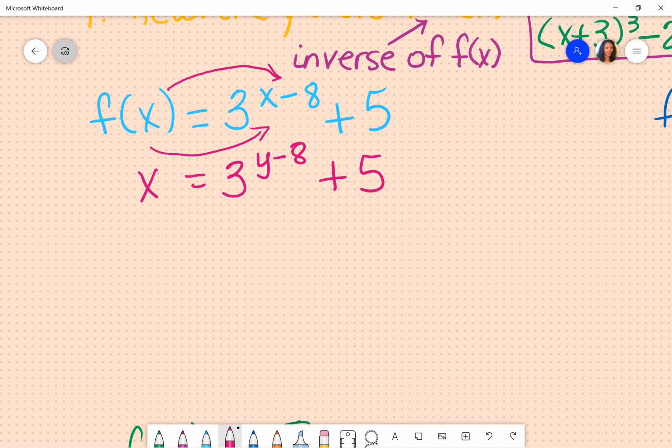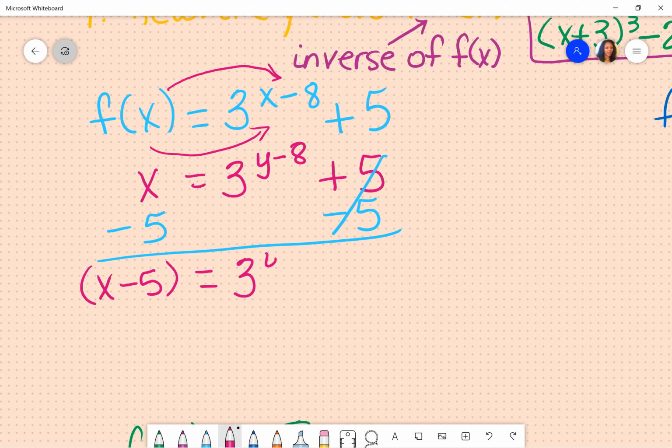Now I have to solve for y, which means I'm going to start with my constant by subtracting 5 on both sides. And then I have x minus 5. I'm going to put it in parentheses just because it goes together. Is equal to 3 raised to the y minus 8 power. This is where you have to recall when it's in exponential form, what do you do? You have to change it to log form. So everything you've been learning is for a purpose. So we're going to rewrite this as log.